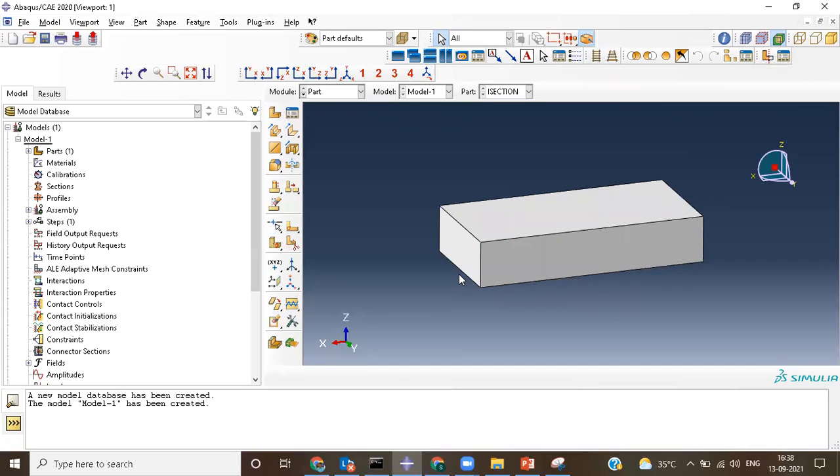Now I have generated this particular model. Now on this, I would like to create one more pattern.